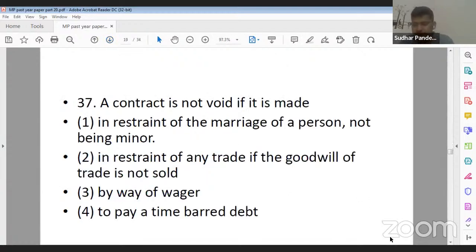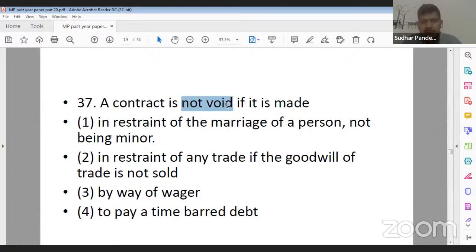Question number 37. A contract is not void if it is made, option 1, in restraint of marriage of a person not being a minor. Option 2, in restraint of trade if the goodwill of the trade is not sold. Option 3, by way of wager. Option 4, to pay a time barred debt.